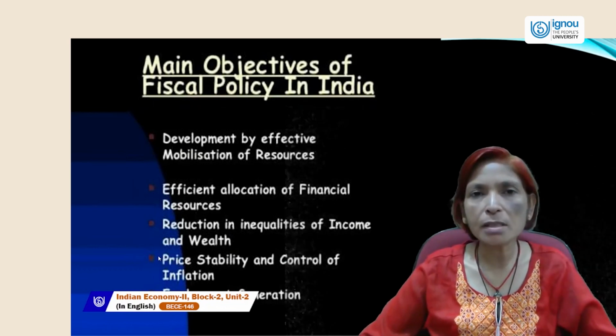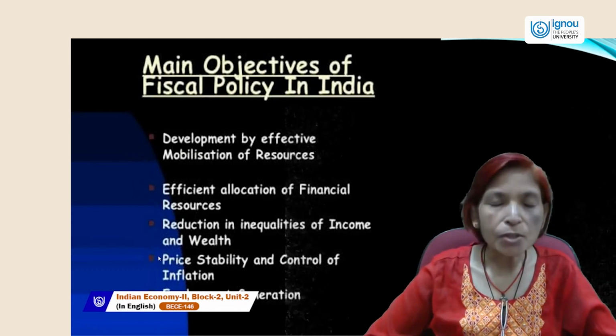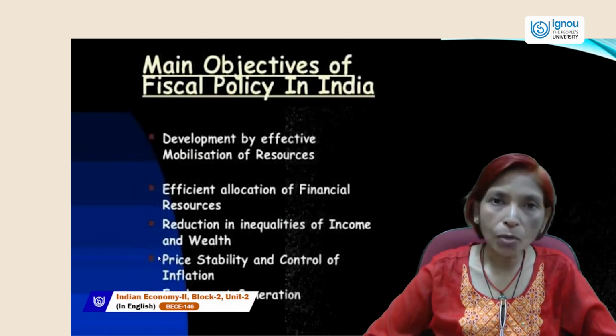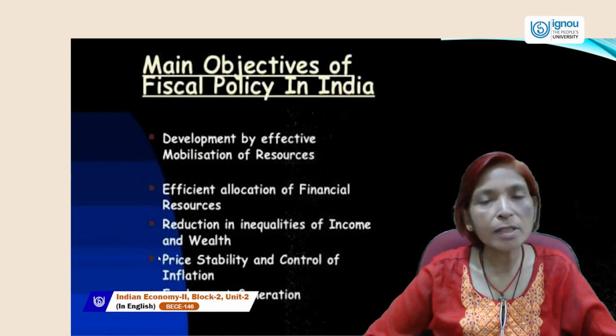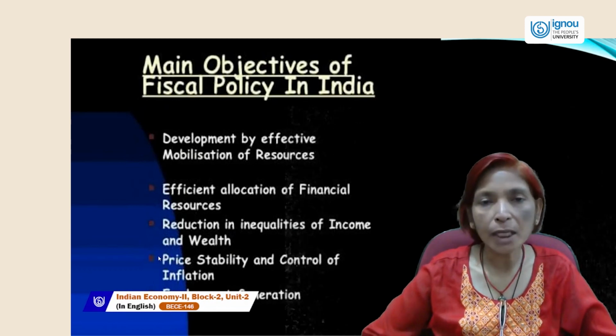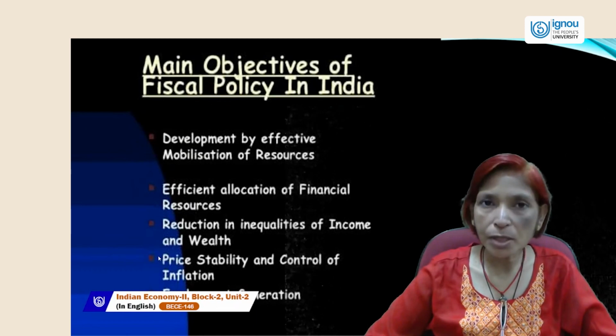So deflation is much worse than inflation. So price should always remain stable, so the main goal of monetary policy and fiscal policy is price stability and control of inflation.